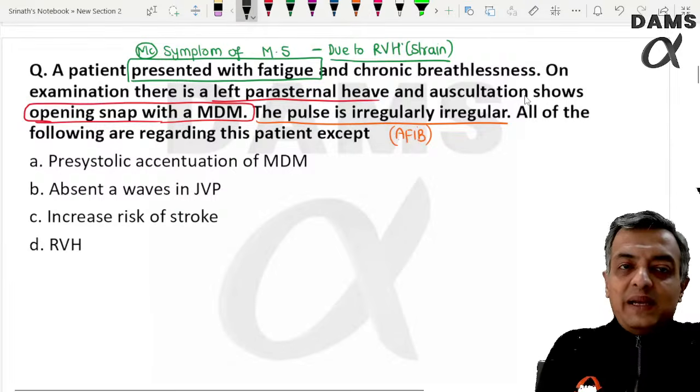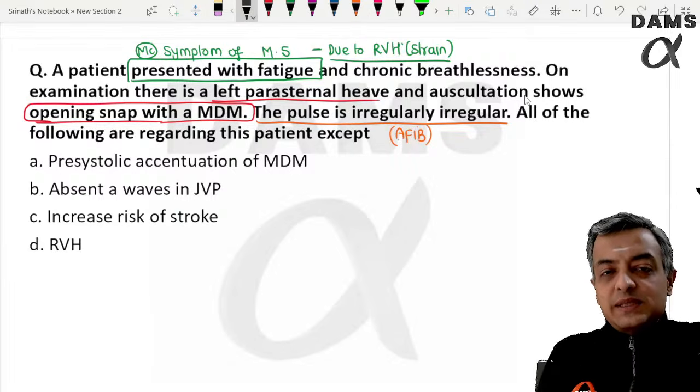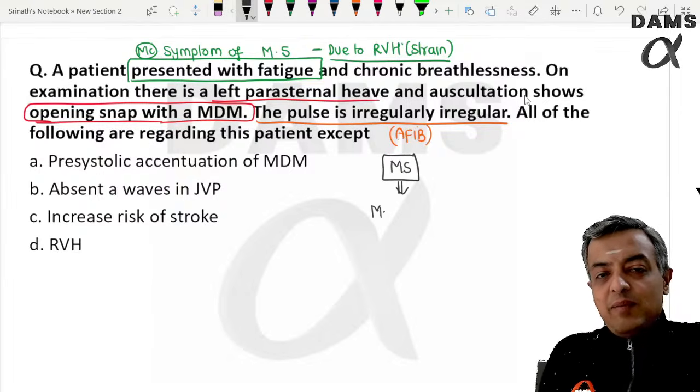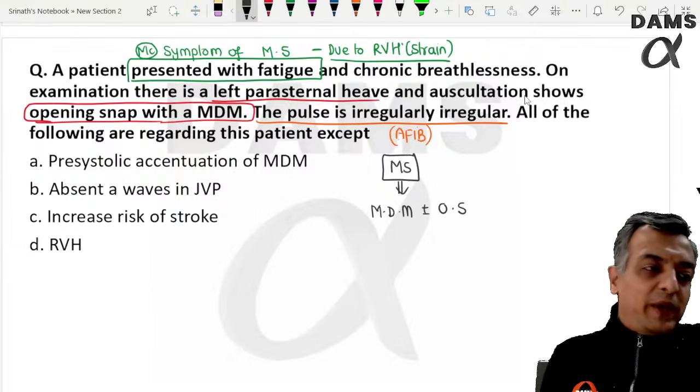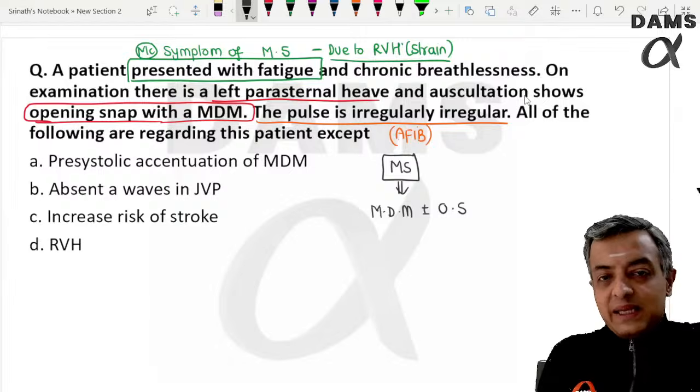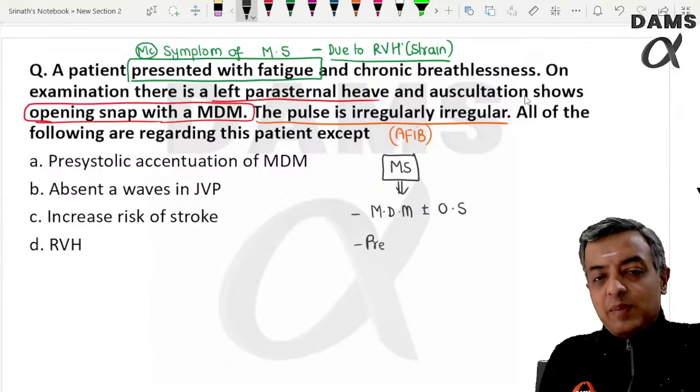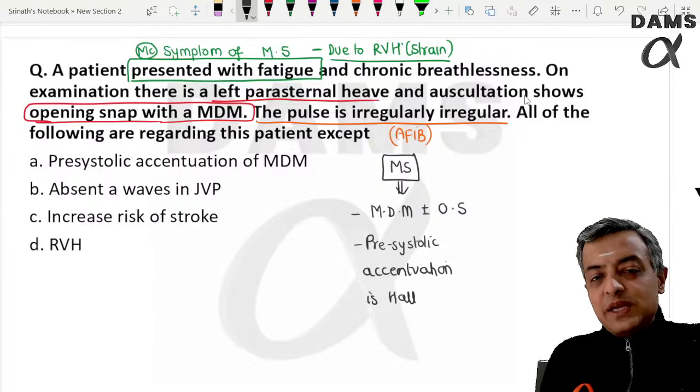So what are the findings in mitral stenosis? We always read that a mitral stenosis patient can present with a mid-diastolic murmur with or without opening snap. But it is the presence of pre-systolic accentuation that is the hallmark of mitral stenosis.